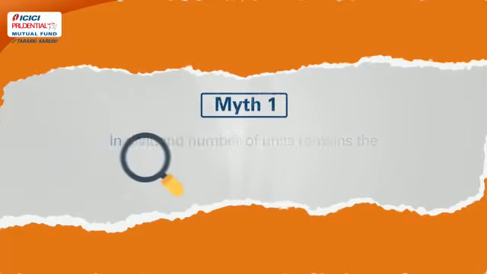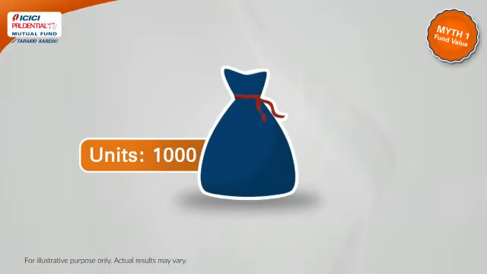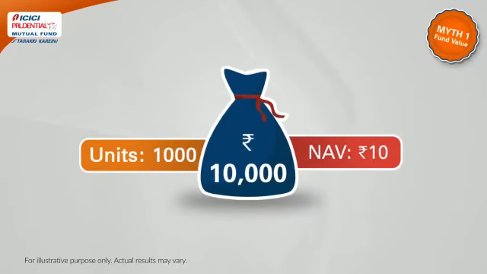Myth 1. In dividend, number of units remain the same, but in SWP, payout is from the principal. Let us try to understand this via an illustration. Imagine you have bought 1000 units at Rs 10 each. Assuming 10% return, the value of each unit is Rs 11, and the total value of your investment is now Rs 11,000.